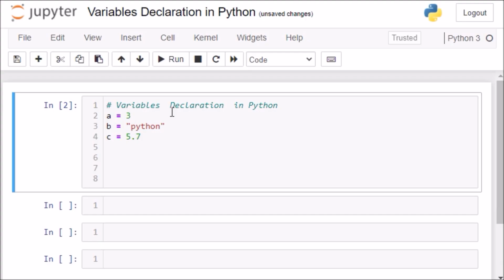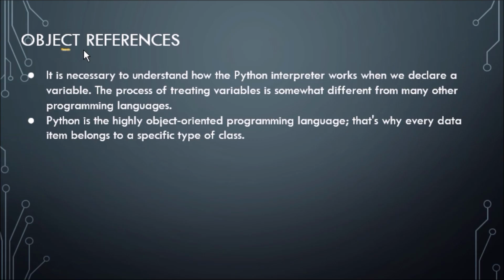In this way, we can assign any value to a variable. For example, a, a lowercase variable name, is equal to 3, b is equal to Python, c is equal to 5.7. Now the important term: object references in Python.